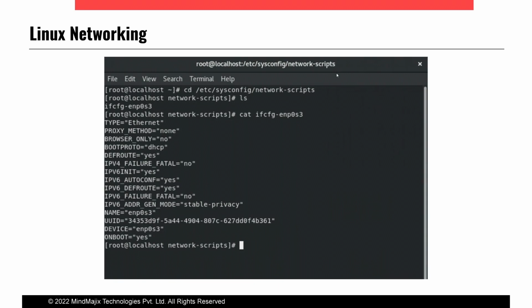One more important parameter here is ONBOOT=yes. If you give ONBOOT=no, then every time the system is rebooted or turned on and off, it will not request an IP address, or the enp0s3 interface will not come up. So ONBOOT=yes we should always give here. Whatever the scheme, static IP address or DHCP IP address, it will go for the DHCP discover. Otherwise, it will not come up.